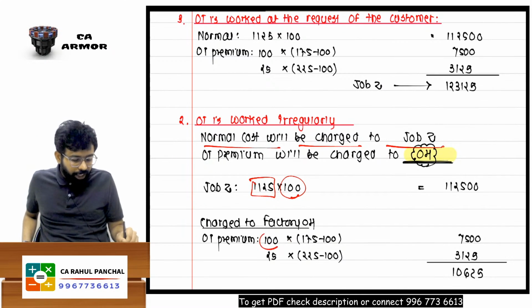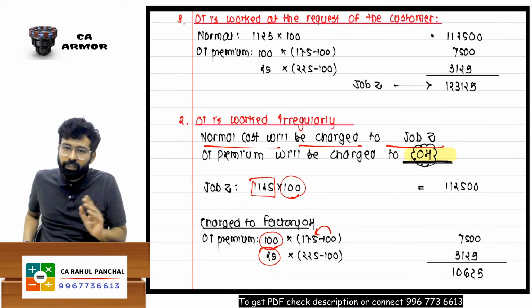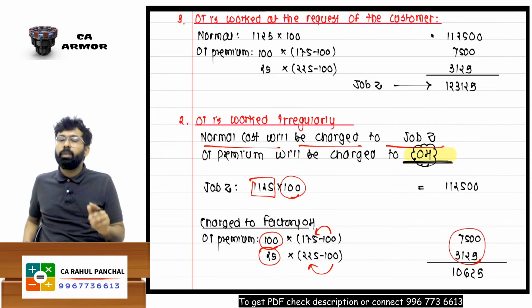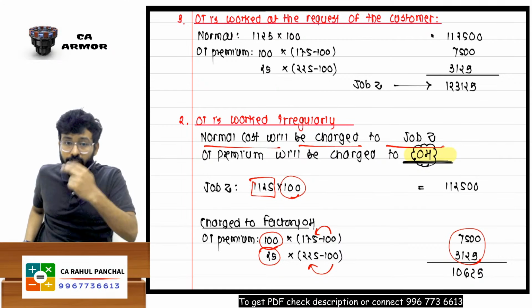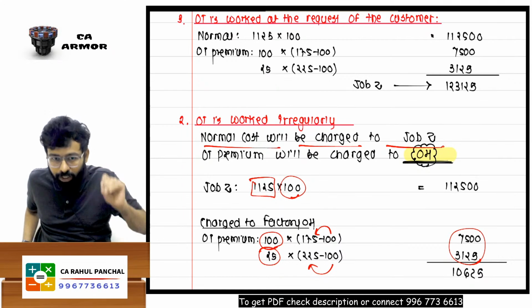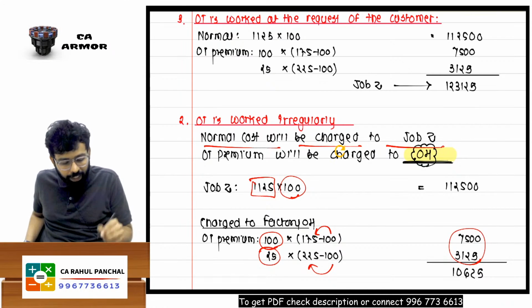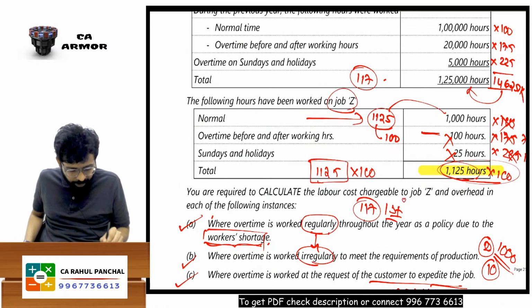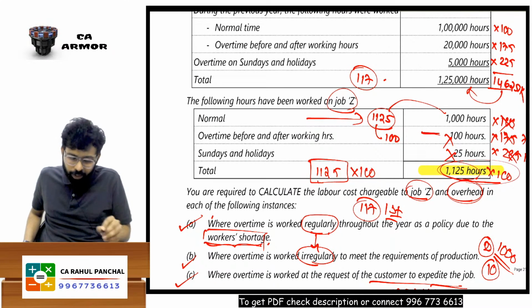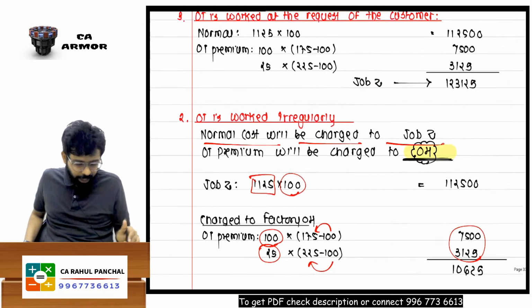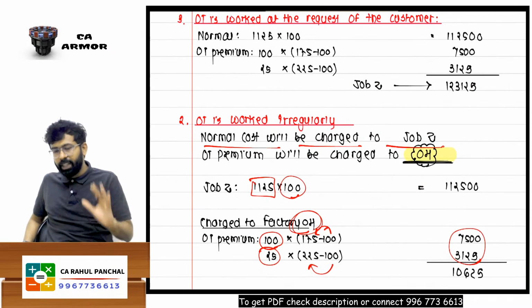And sir, whatever extra you are paying for those 100 hours, instead of 100 you paid 175, so extra you paid 225 for the 100 hours. You cannot recover this from the customer. This is your loss, so you have to transfer it to the costing P&L actually. But the institute has given you only two options, that is either job Z or overhead. So I won't argue with ICAI, and I will transfer this to the factory overheads, guys.